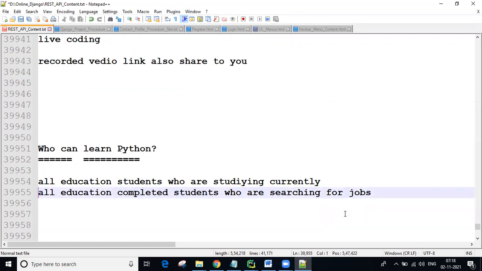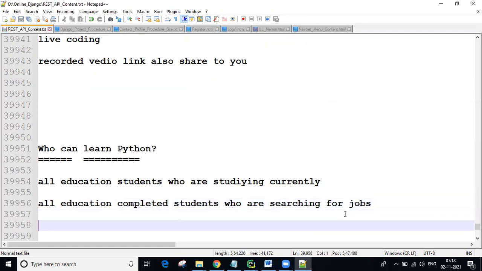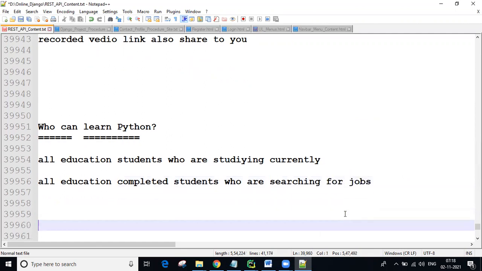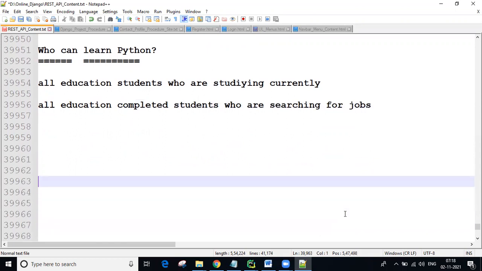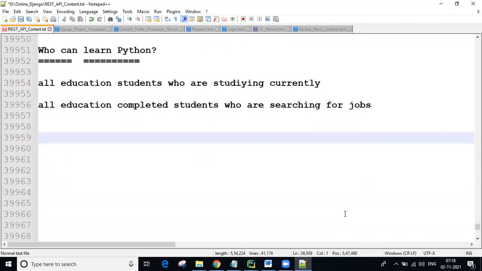So remember that point. And some people are thinking, I'm from a civil background, I'm from an EC background. That's not a matter. Any background people can learn Python. Okay. Next, guys, next point.